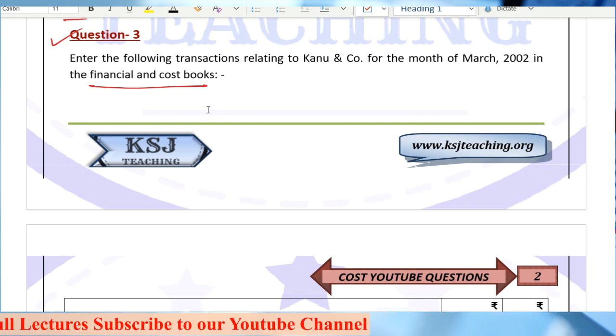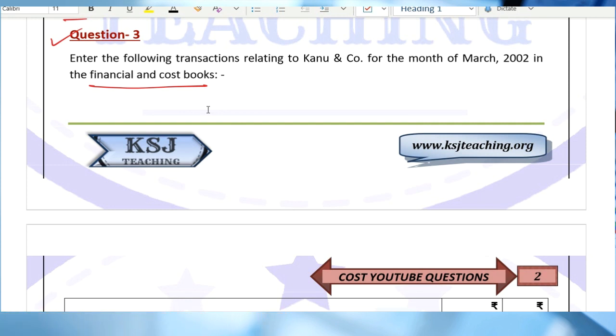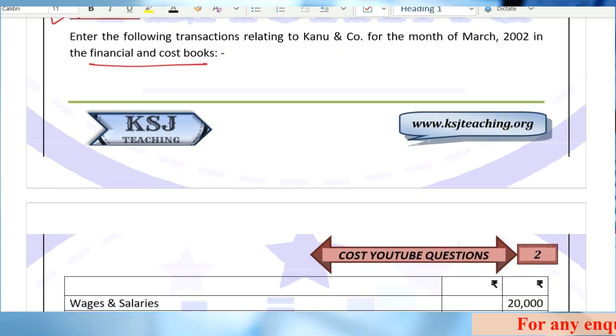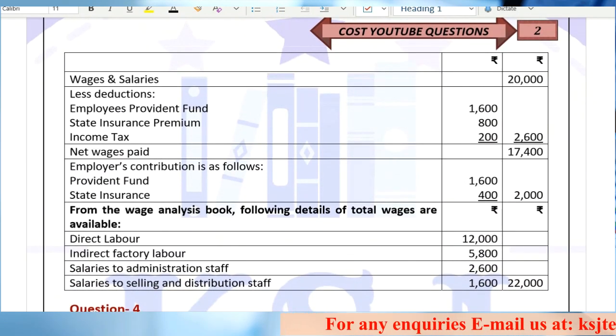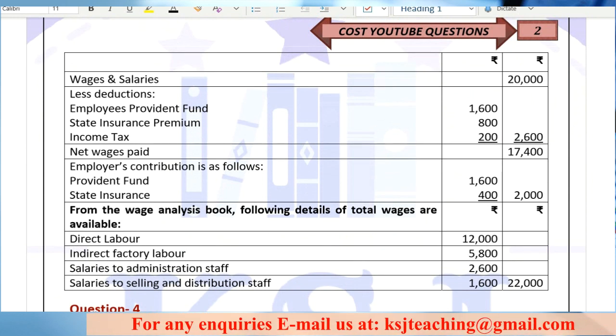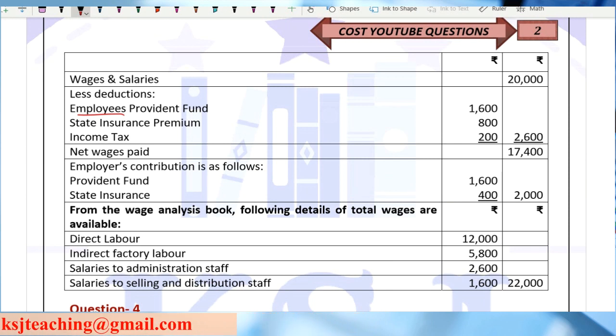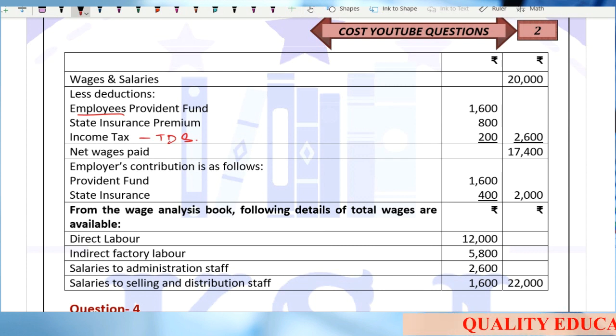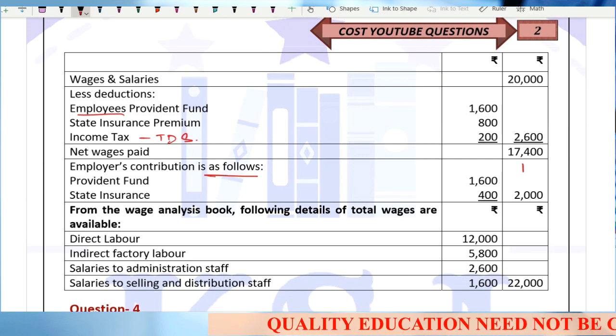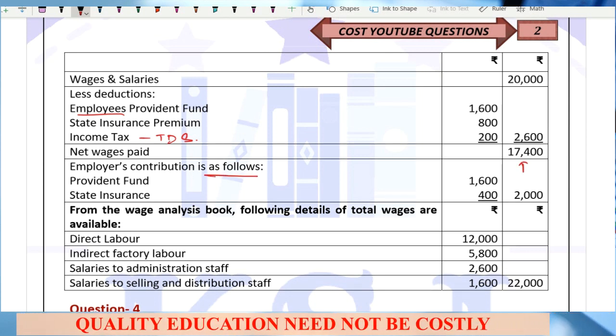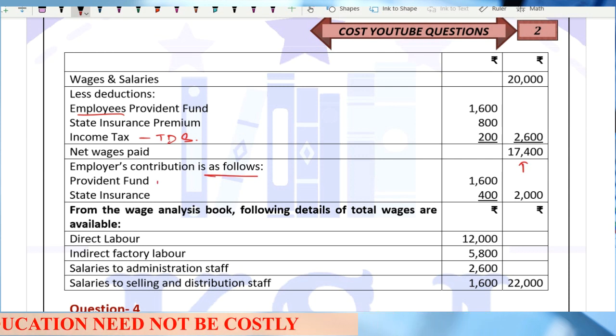Okay, so let's start with question number 3. Enter the following transactions related to Kanu and Company for the month of March 2002 in the financial and cost books. Wages and salaries 20,000, less deductions: employees provident fund 1,600, state insurance premium 800 and income tax 200. This income tax means the TDS has been deducted, right? Total deductions 2,600. Net wages paid 17,400, and the employer's contribution is as follows, which is not included in this 17,400, right? This is beyond this 17,400. Provident fund and the state insurance, this is the employer's contribution.